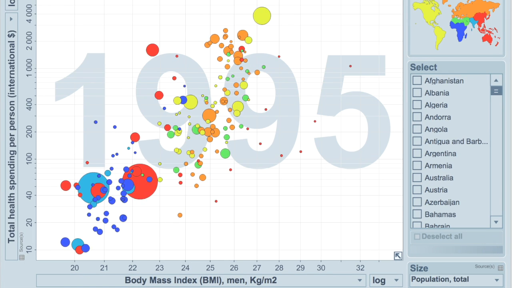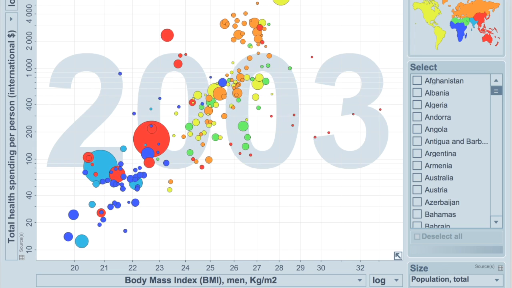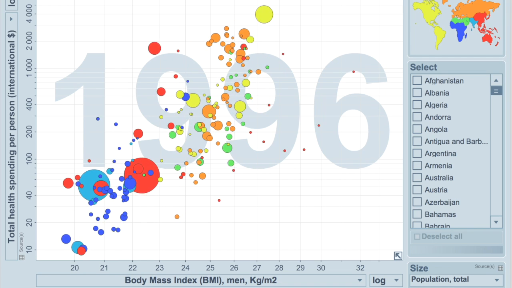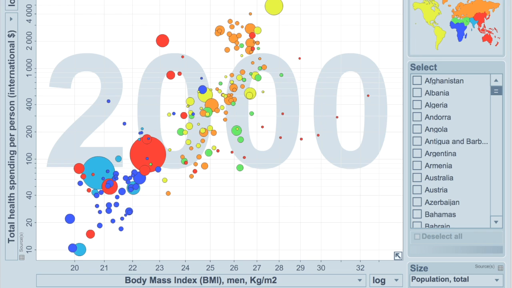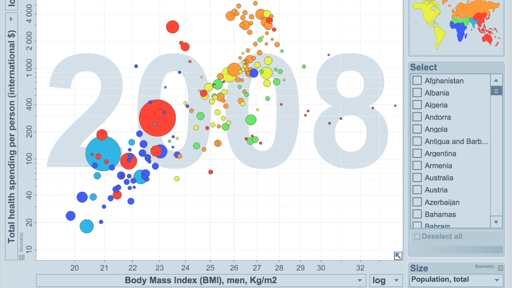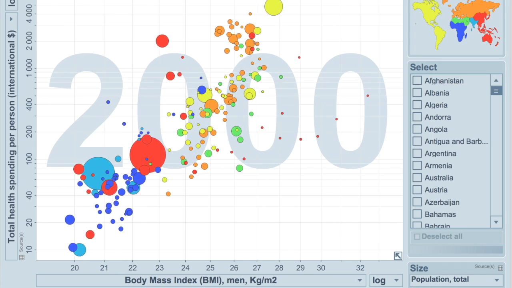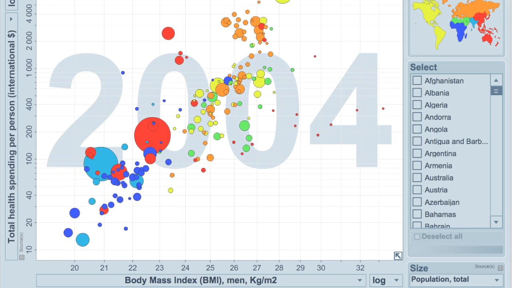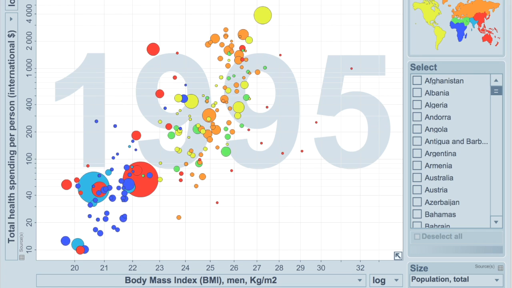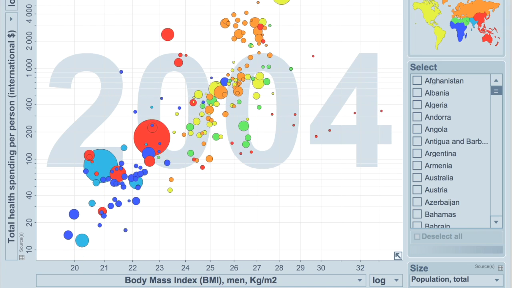Basically, this tells us that a country's average sugar intake can be tied to their total health spending per person. Since there was not a lot of data available concerning the relationship between sugar intake and total health spending, we decided to look at total health spending in relationship with the average BMI of a country, which we have established has a strong positive correlation with sugar intake, since sugar provides a lot of calories with a very minimal amount of nutrition.